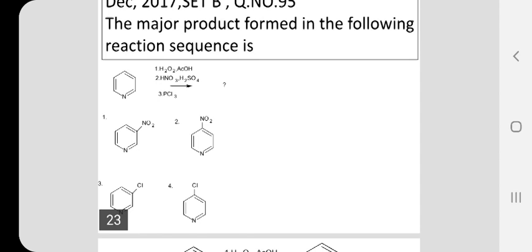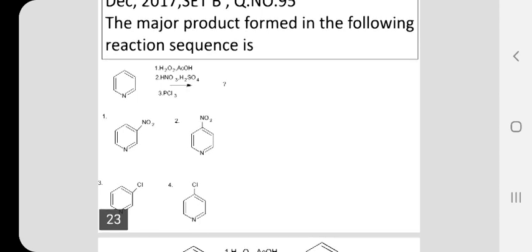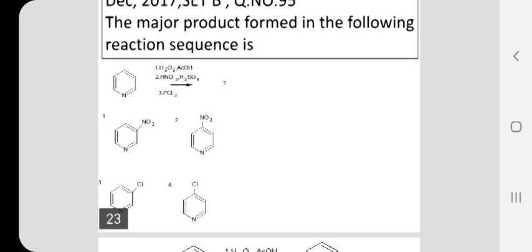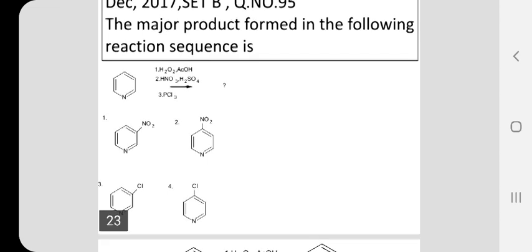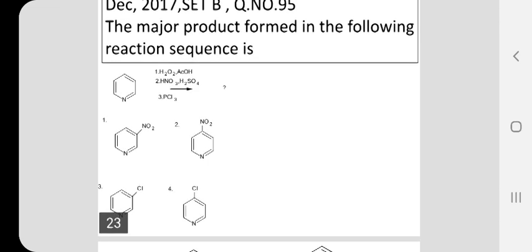But what about the first one? The reagent is a mild oxidizing agent. If pyridine is treated with hydrogen peroxide and acetic acid, oxidation has to take place because hydrogen peroxide is an oxidizing agent, and pyridine is oxidized to pyridine N oxide.